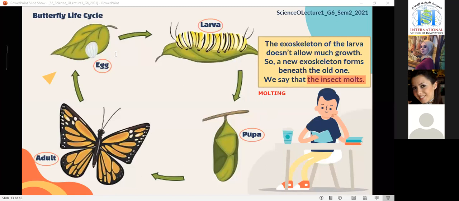Molting means that the insect loses its skin and sheds. Each insect has an outer skin. The skin on the outside is a little bit strong, and it doesn't let the insect grow too much, since the larva is growing fast. So it needs bigger clothes, right? Are you still using the same clothes since you were babies?